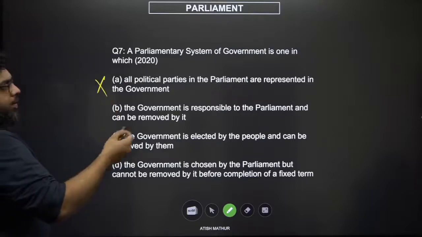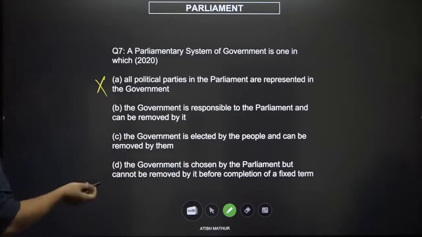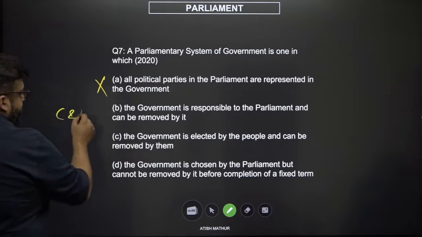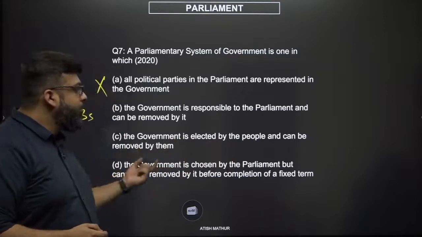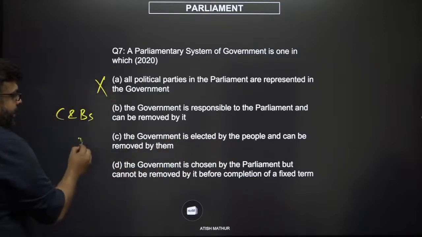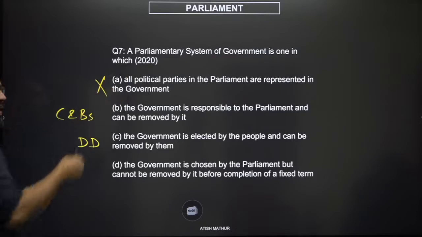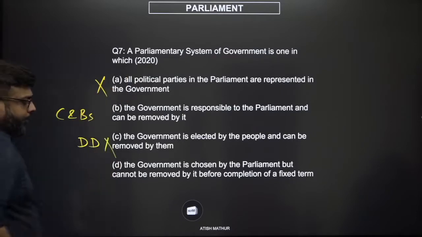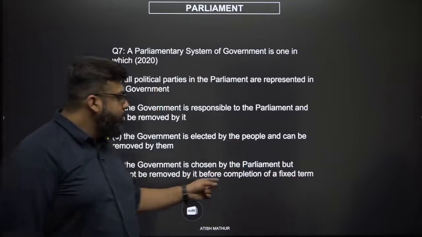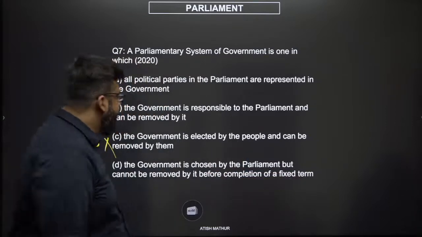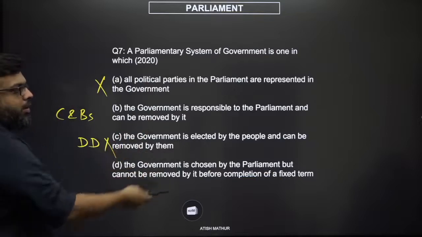The government is responsible to the parliament and can be removed by it. This sounds like checks and balances. Yes. The government is elected by the people and can be removed by them. This sounds like direct democracy, and the parliamentary system is indirect democracy. So no. The government is chosen by the parliament but cannot be removed by it before the completion of the fixed term. B and C sound contradictory.